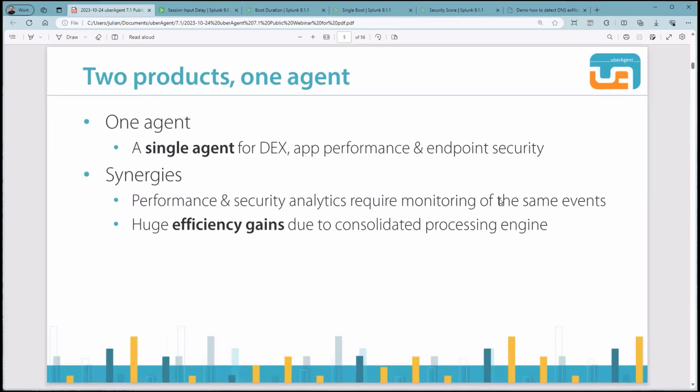Most of the performance and security analytics require monitoring of the same event, as we see it. Think of the following scenario. A user calls in and complains that he's not able to work with a particular software anymore since he was moved to another office location. Of course, this could be a deployment or software issue, but also a security concern is possible.